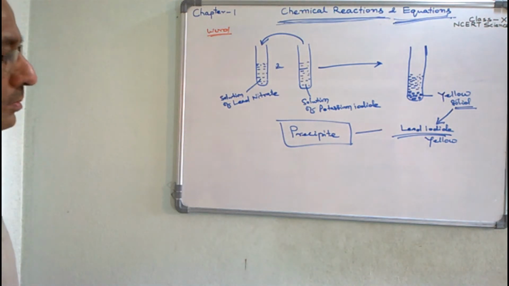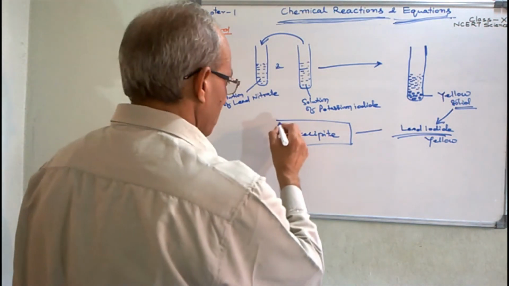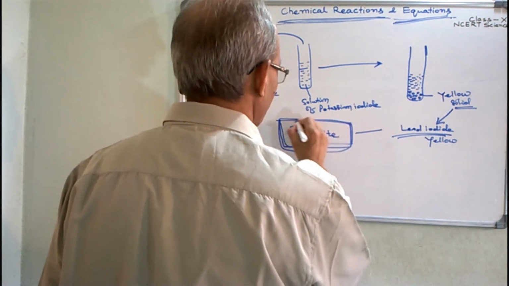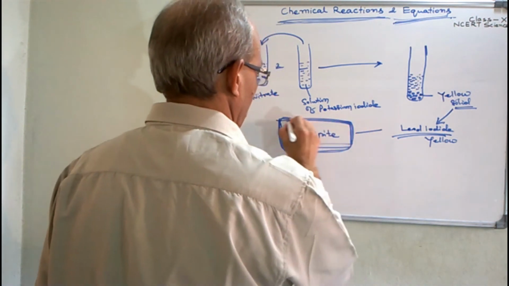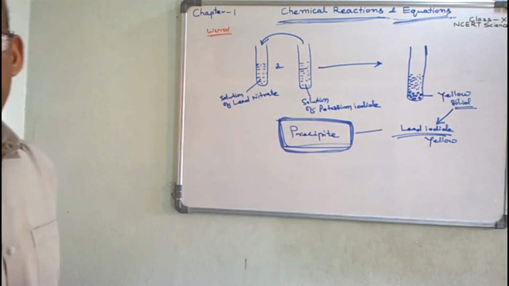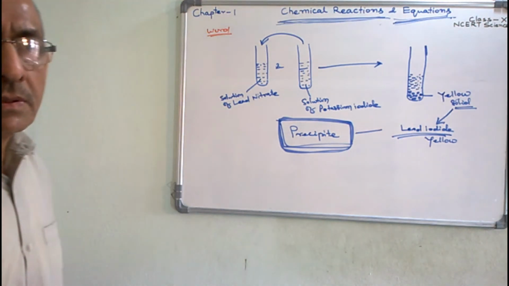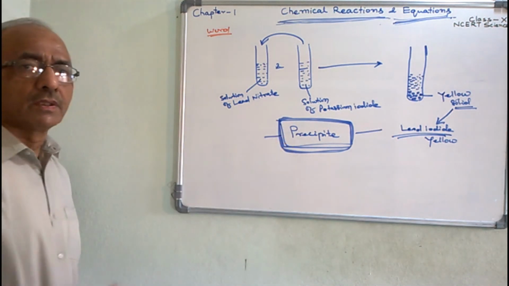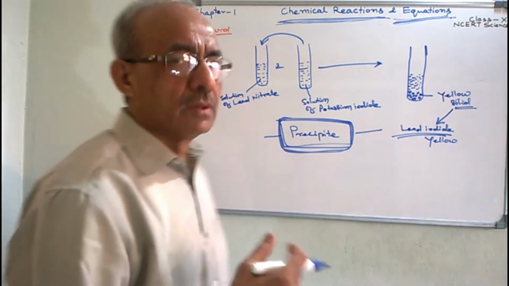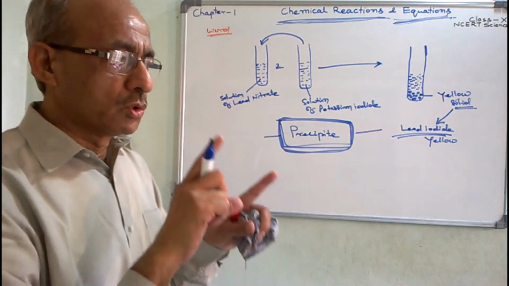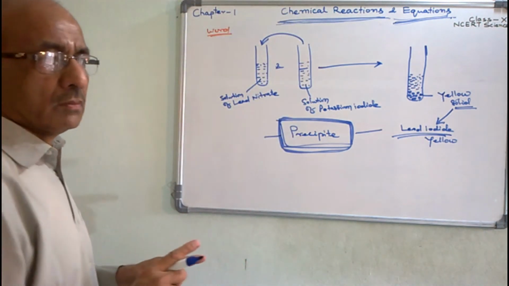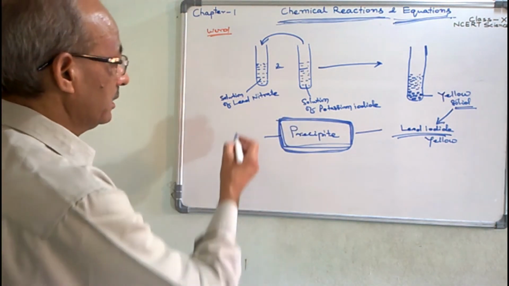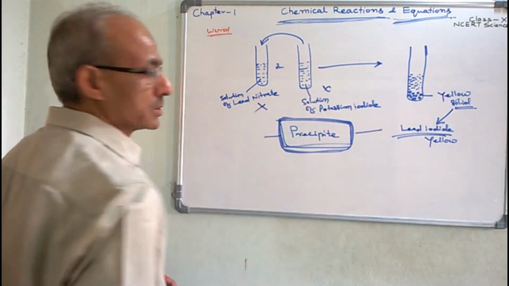The precipitates are the newly formed solid substances which are produced at the end of a chemical reaction, when two liquid solutions are mixed together. Here these are in liquid form, their solution.